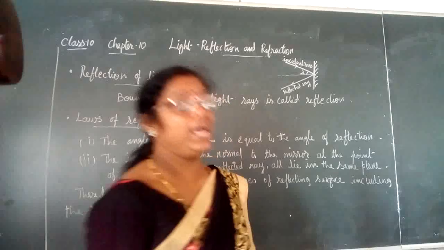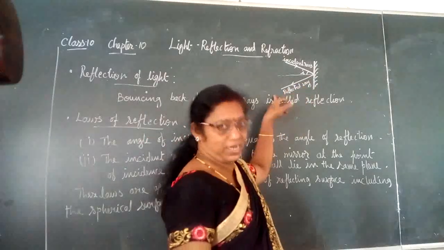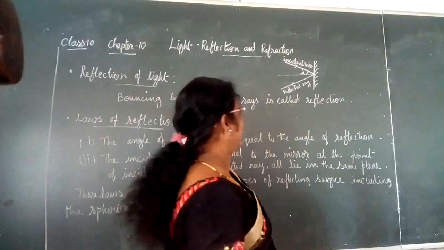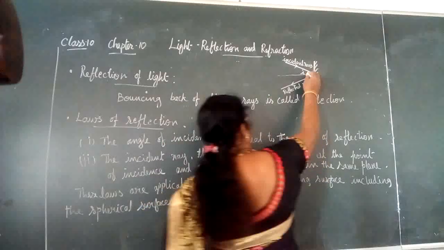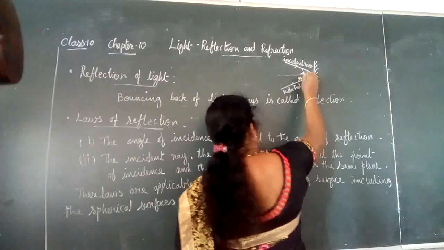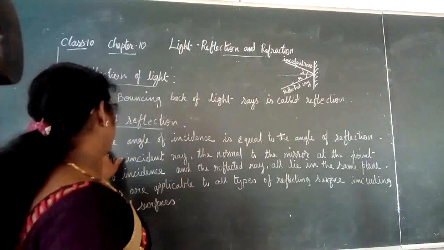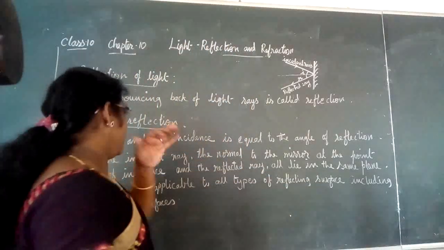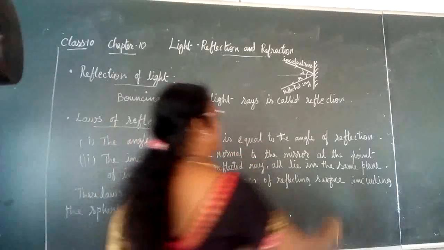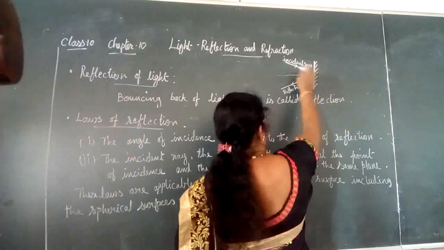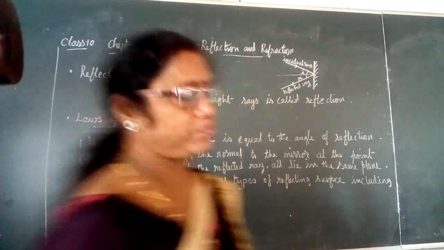When you have the reflected ray here, the angle between the normal and the reflected ray is called the angle of reflection, R. So according to the first law of reflection, the angle of incidence is equal to the angle of reflection. If you measure the angle here, the angle of incidence is equal to the angle of reflection.